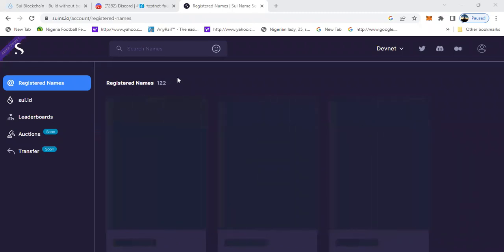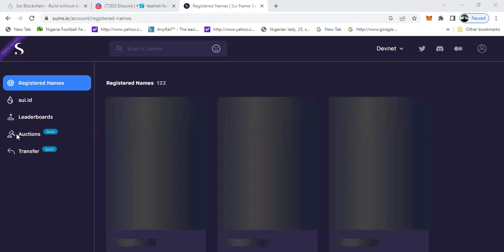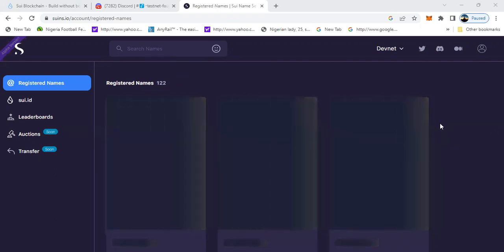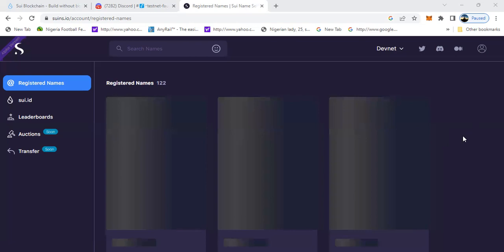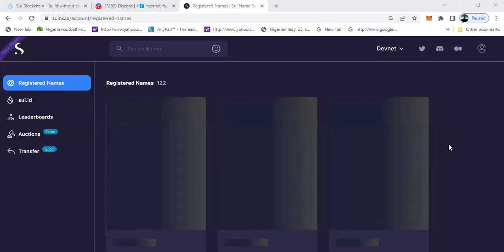As you can see from your registered names, the names I've registered thus far is 122. You can register any name of your choice as they come to your mind, because very soon they will be opening this auction platform and also the transfer. In this auction, you can sell those domains you have claimed. You can easily make cool cash in this name service, the SuiNS service built on the SUI blockchain. It is so interesting. You may want to take this opportunity to interact with the SUI network so that you stand a chance of receiving the airdrop.